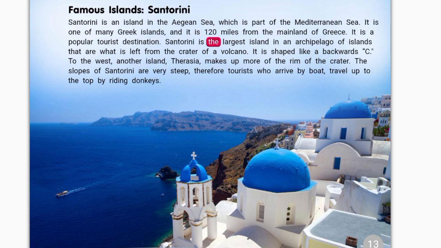Santorini is the largest island in an archipelago of islands that are what is left from the crater of a volcano. It is shaped like a backward C. To the west, another island, Teresia, makes up more of the rim of the crater. The slopes of Santorini are very steep. Therefore, tourists who arrive by boat travel up to the top by riding donkeys.